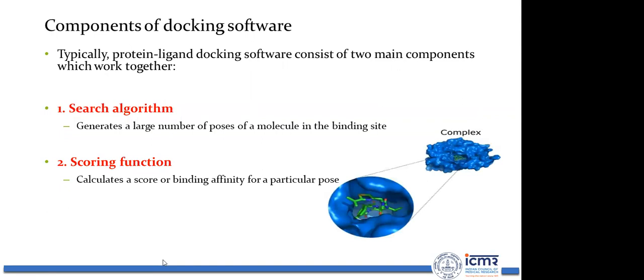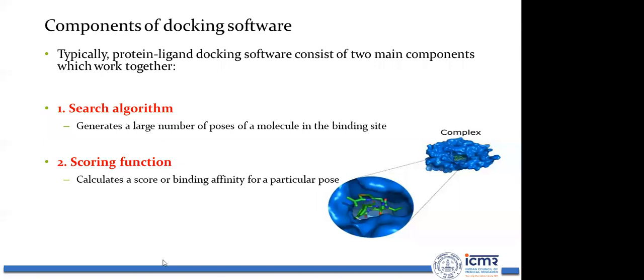So what are the components of docking software? After getting an idea about docking, we must know what components are required to design docking software. Typically, protein-ligand docking software consists of two main components which work together. One is the search algorithm, which generates a large number of poses of a molecule in the binding site. As I said, if you give a compound for docking with a protein, it will generate multiple poses with their binding scores. That is done by the search algorithm.